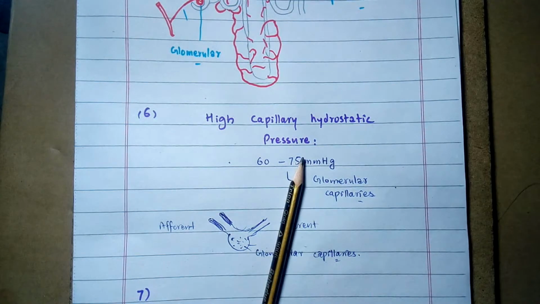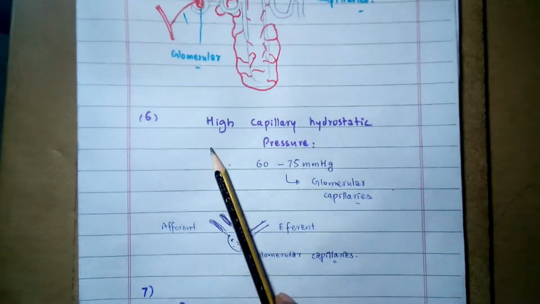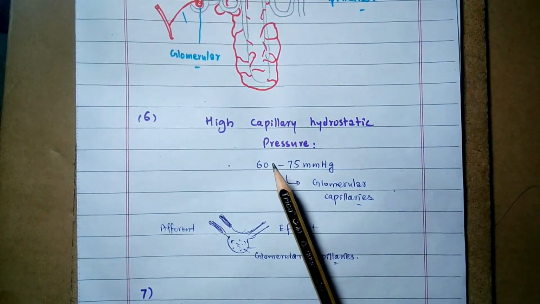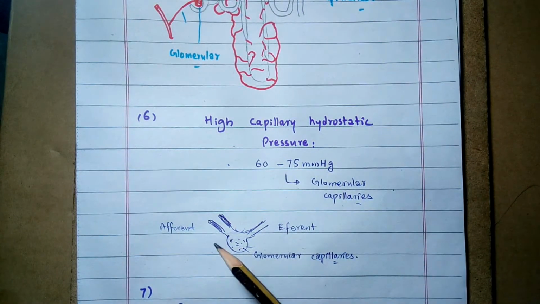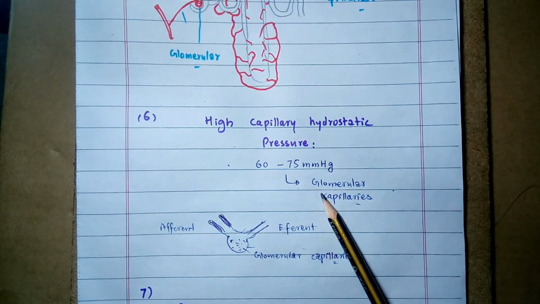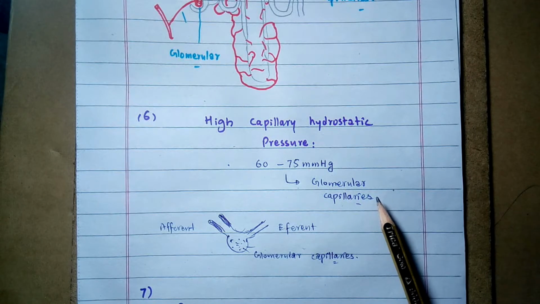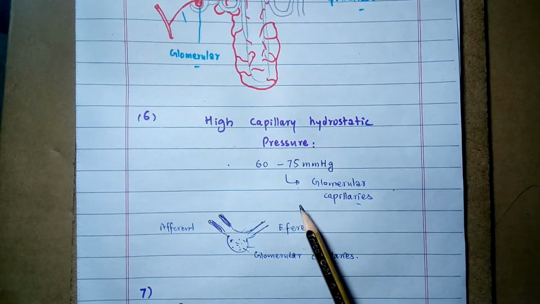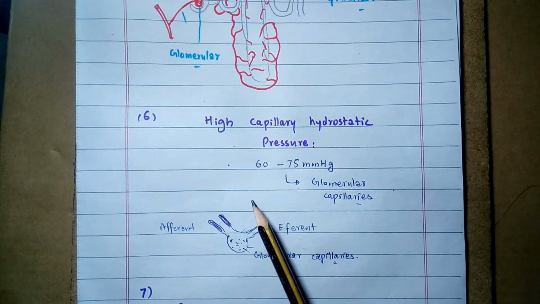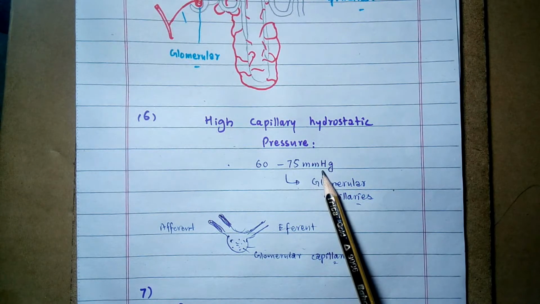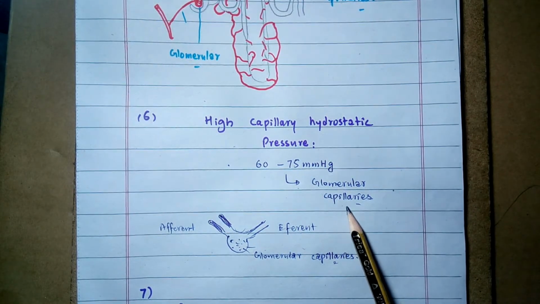The next peculiar unique property of the renal circulation is high capillary hydrostatic pressure. The renal circulation has a very high capillary hydrostatic pressure. The highest capillary hydrostatic pressure in the body is in the kidney, that is, the glomerular capillaries. Capillary hydrostatic pressure in all the other beds is about 15 to 20 mmHg, but in the kidney it is about 60 to 75 mmHg in the glomerular capillaries.